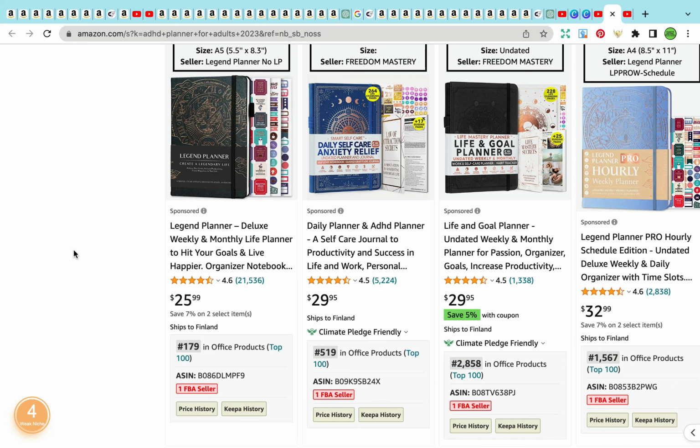You could do ADHD planner for adults 2023, and niche down to for ladies, for men, for students, for college students, based on the career as well, based on the gender. There are so many different ways you can niche down, but the most important thing is to get the fundamentals correct. You're basically creating a planner for ADHD for adults for 2023.